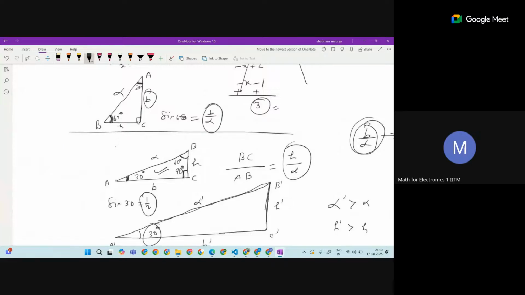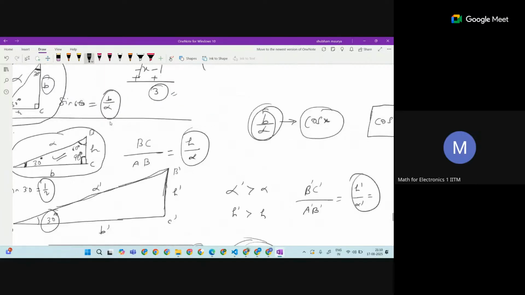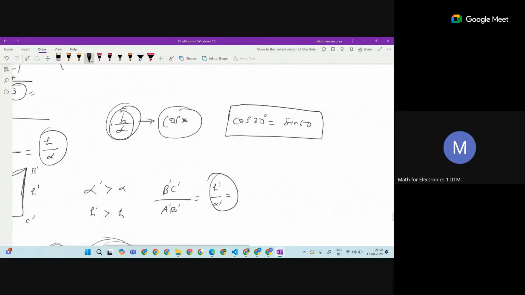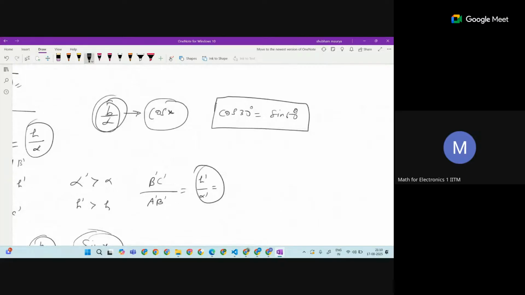We slightly flipped it by 90 degrees, and this is the picture that comes. And we know the theory of sine, and from the sine we develop the cos theory. As I said, base by hypotenuse is alpha, but this is nothing but sine 60.